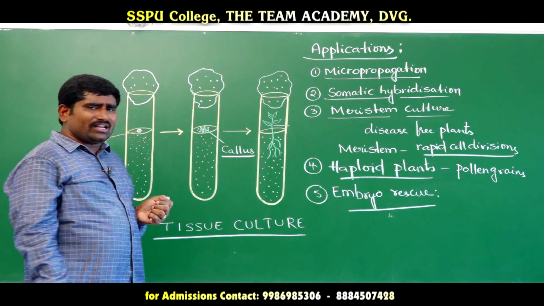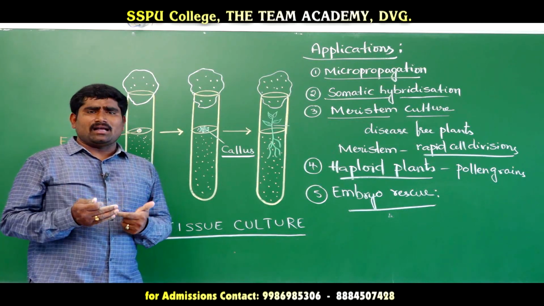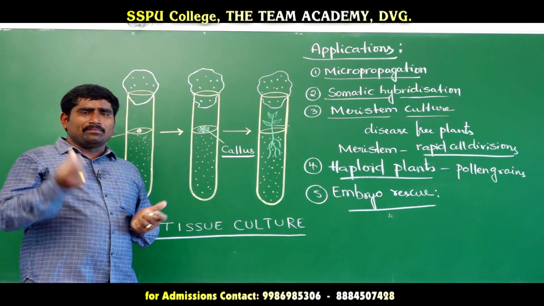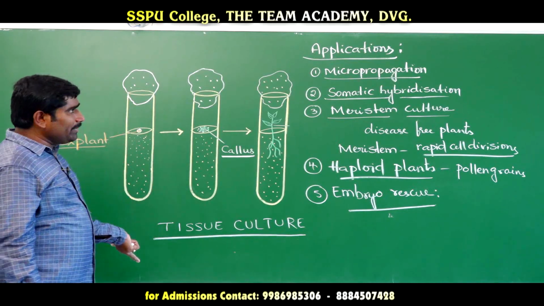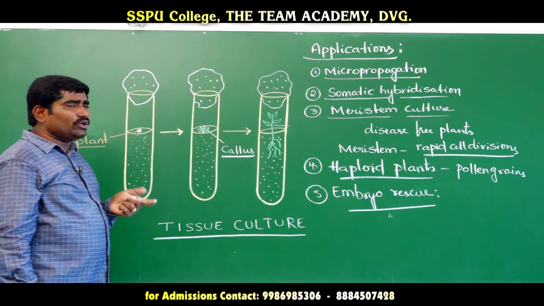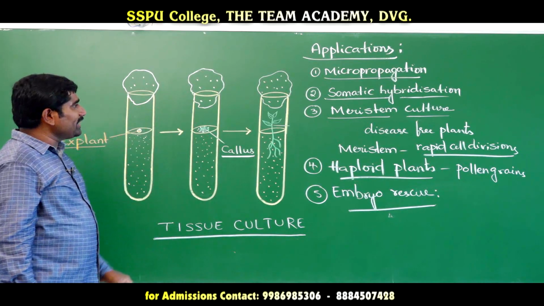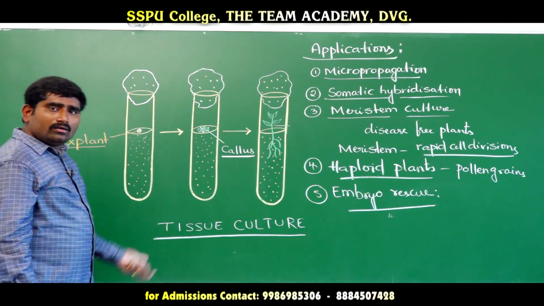Next, embryo rescue: if the embryo in a seed is not able to grow, it will be extracted and introduced to nutrient medium under controlled conditions, and it will become a whole new plant. These are the applications of tissue culture.